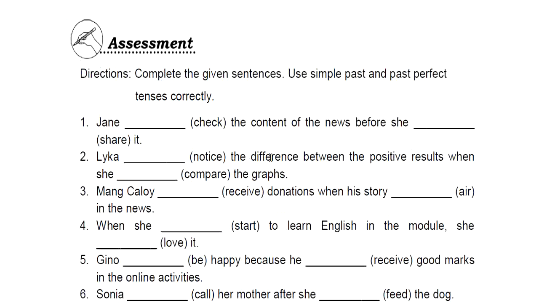Next, assessment. Of course, you need to write the correct past and past perfect form of the verb. So, this one, we have here the first verb and we have here the second verb. Or sometimes vice versa. So, it's up to you. Analyze the sentence to find out which action happens first. Okay? So, which action happens first? So, for the first action, you need to use the past perfect tense. For the second action, you need to use past tense.